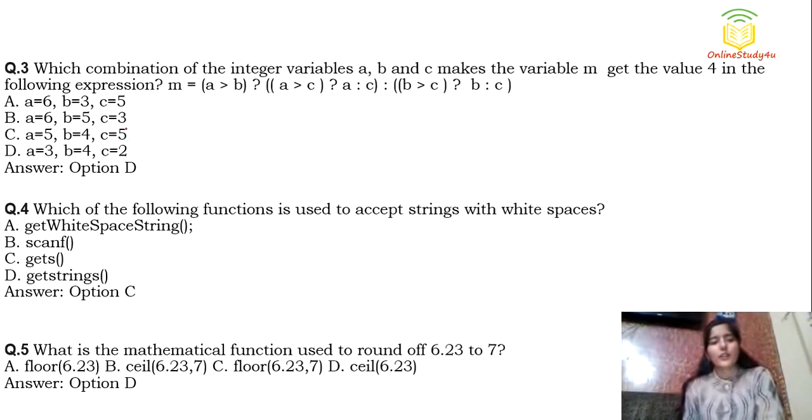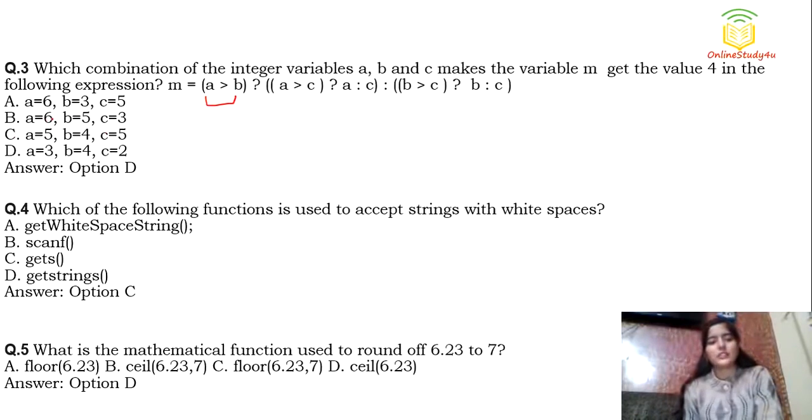Next one is, which combination of the integer variables a, b and c makes the variable m get the value 4 in the following expression, right? What is given here is m equal to, so this is a kind of ternary operator. The first condition given is a greater than b.